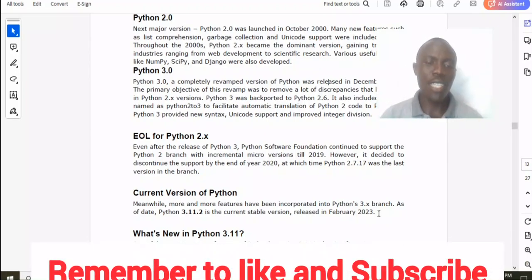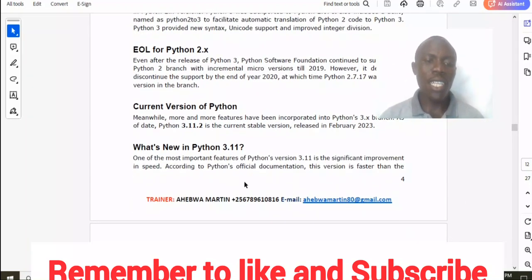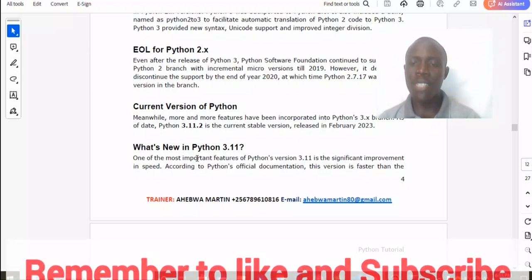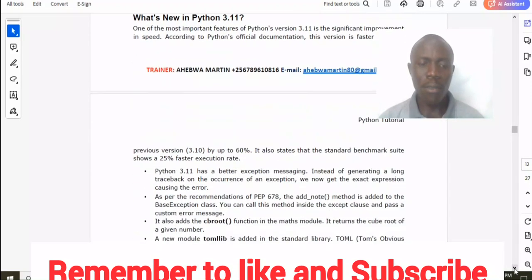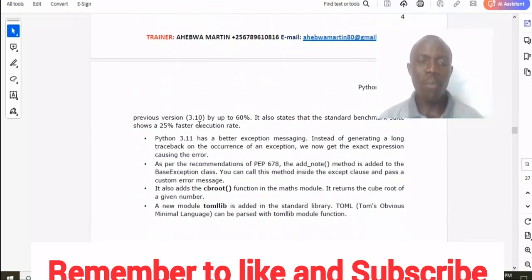So let us continue and see what's new in Python 3.11. One of the most important features of Python version 3.11 is the significant improvement in speed. According to Python's official documentation, this version is faster than the previous version, 3.10, by up to 60%.